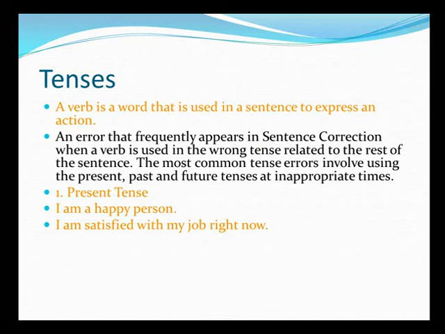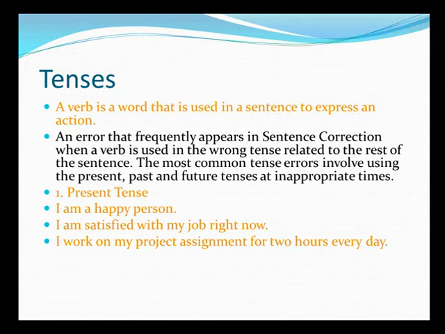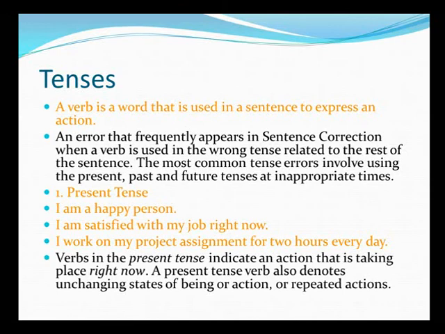I work on my project assignment for 2 hours every day. This implies a habitual action which the author has. Here also we should use present tense since it has been happening on a regular interval. Verbs in the present tense indicate an action that is taking place right now. A present tense verb also denotes unchanging states of being or action or repeated actions.